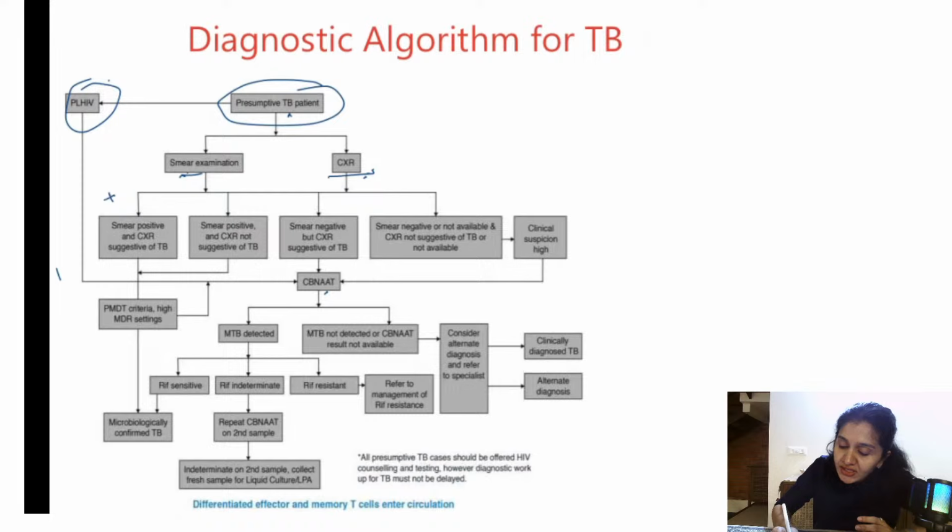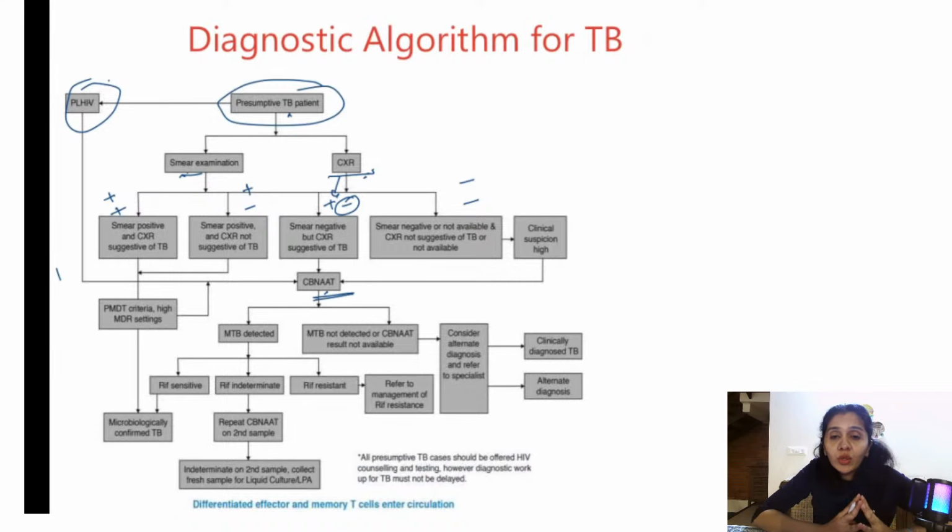Both smear and chest X-ray may be positive. Both smear examination and chest X-ray may be negative. Smear can be positive and chest X-ray negative. Or chest X-ray is positive and smear is negative. So these 4 combinations can happen. In any case, you need to do CB-NAT.